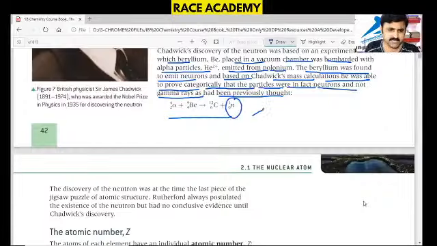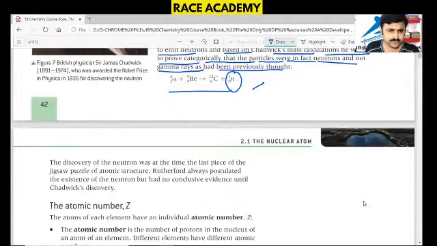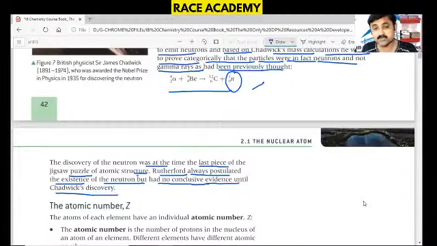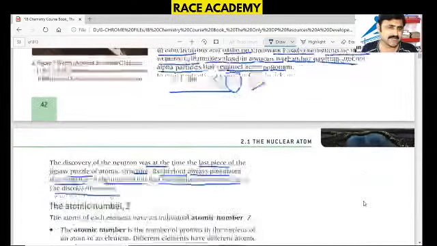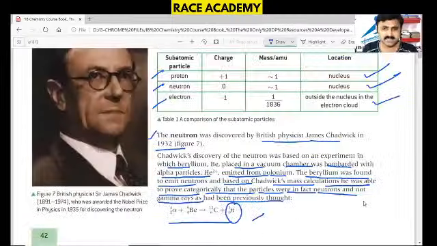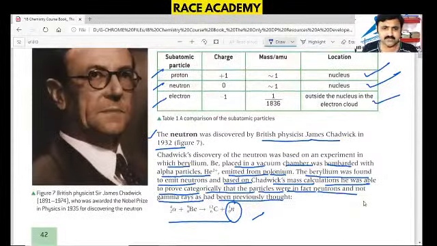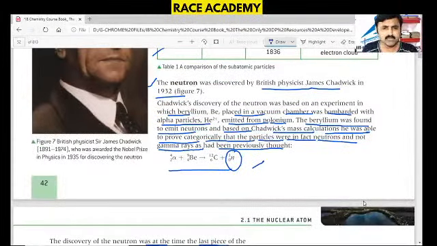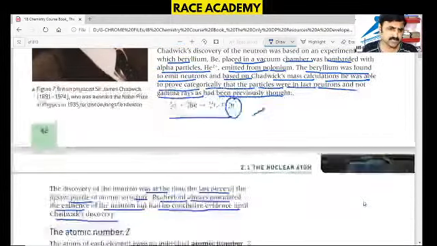This is a nuclear chemical equation, and the discovery of the neutron was at the time the last piece of the jigsaw puzzle of atomic structure. Rutherford had always postulated the existence of the neutron, but there was no conclusive evidence until Chadwick's discovery. So Rutherford was telling about the neutron, but he didn't have any evidence of its existence. Finally, Chadwick succeeded in discovering it via this nuclear bombardment of beryllium with helium nuclei.